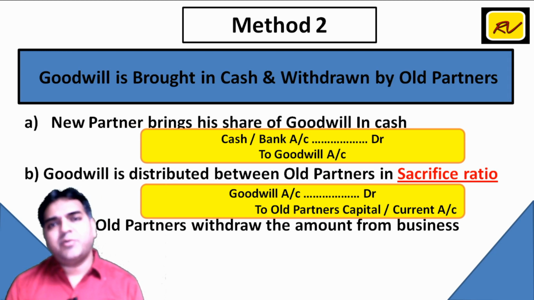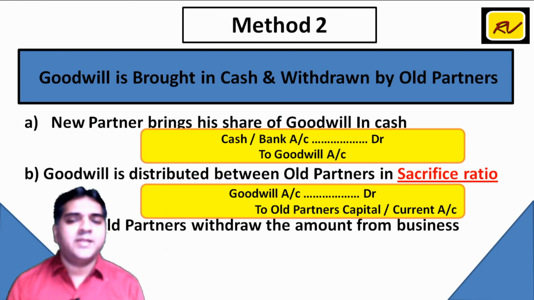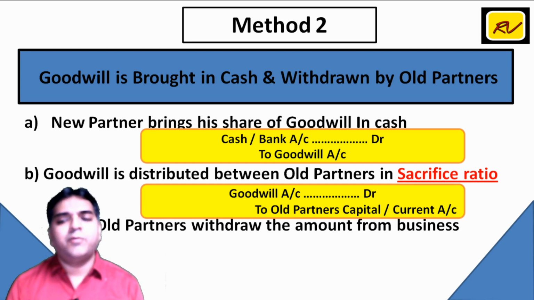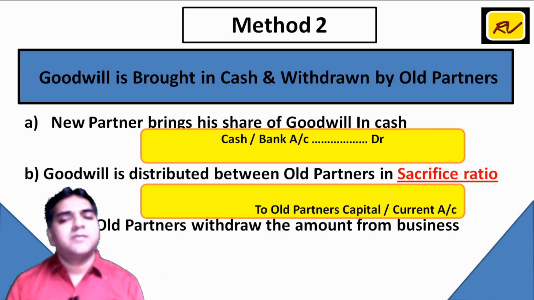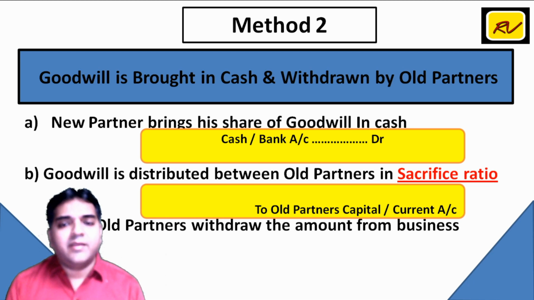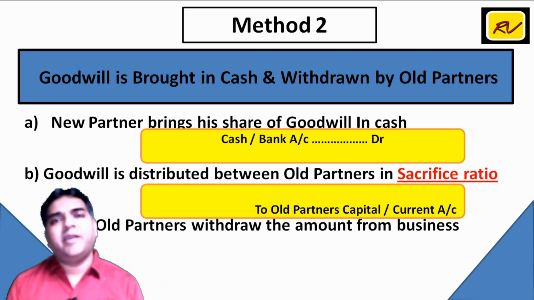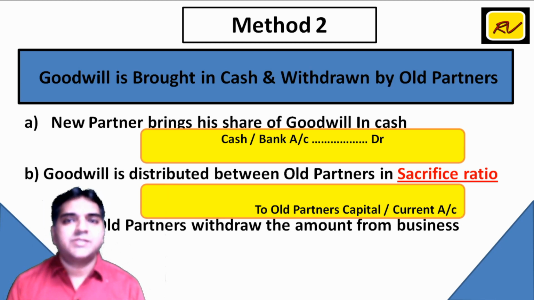Sacrifice ratio में distribute करेंगे. So the second entry also remains the same: goodwill account debit to partners capital account. As we had seen, goodwill account debit, goodwill account credit will get cancelled. Ultimately, what remains is cash account debit, cash is in the business, and partners are credited, they are the beneficiaries.